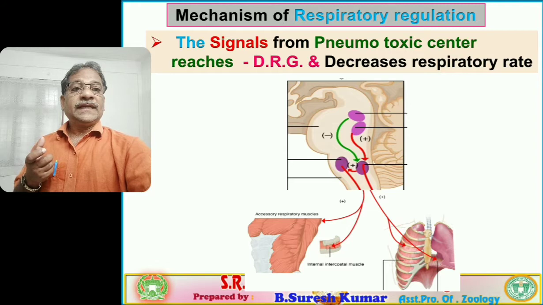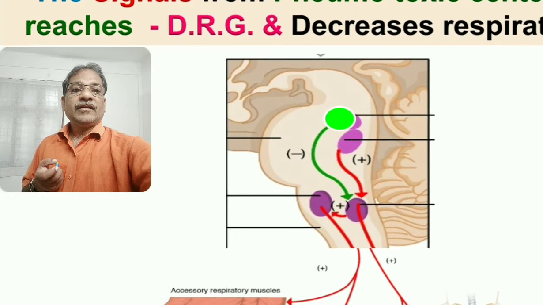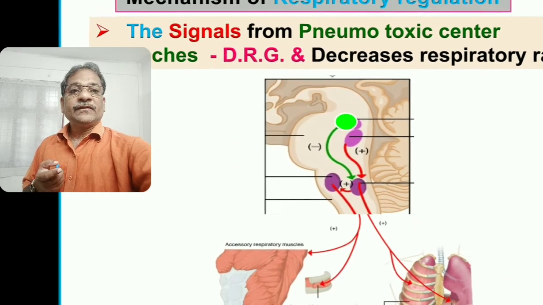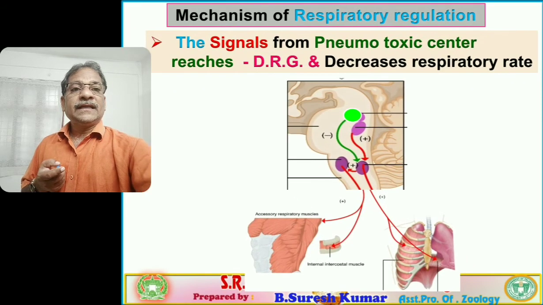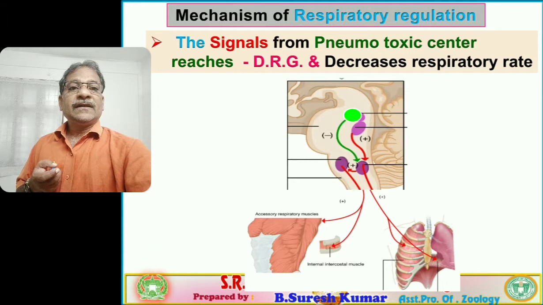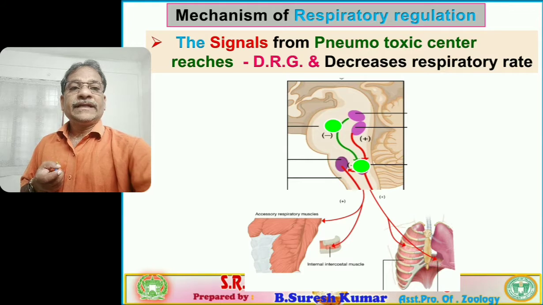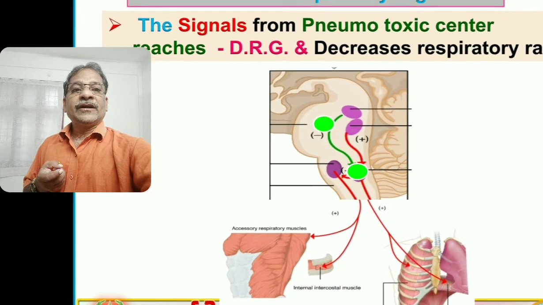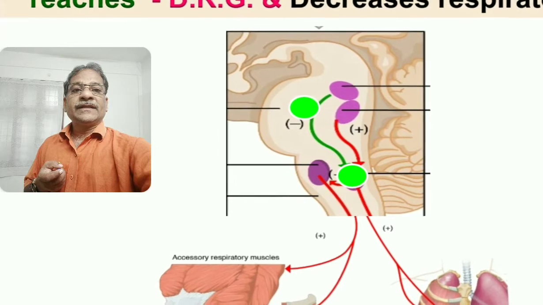This is the pneumotaxic center, present at the pons varolii, and the signals from the pneumotaxic center first reach the DRG. You observe the movement of the dot. It reaches the DRG of the medullary respiratory center.